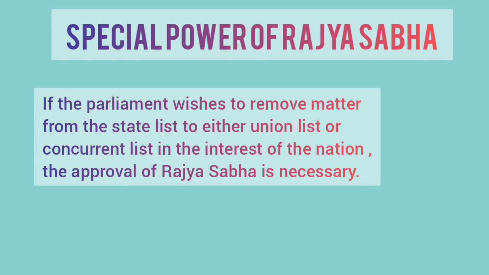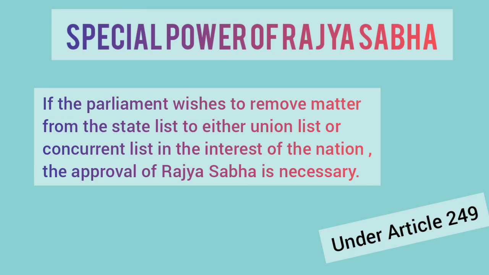Now let's talk about the special powers of Rajya Sabha. Beta, you must know that if the Union Parliament wishes to remove a matter from the state list to either the Union list or concurrent list in the interest of the nation, the approval of the Rajya Sabha is necessary.